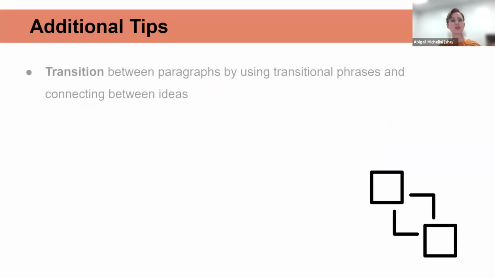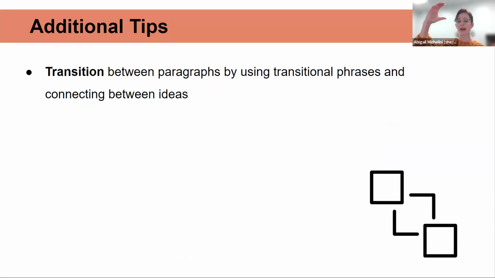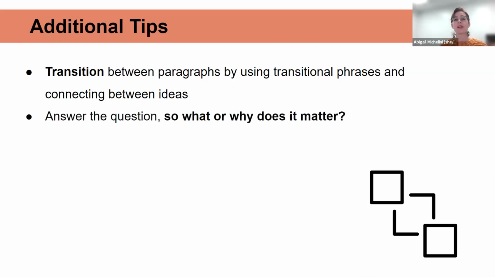Some additional tips as you go through this is to remember to transition between paragraphs. We didn't do that here because we only worked with one paragraph. But if I wrote another paragraph above it and another one below it, I need to transition by using transition phrases and connecting between my ideas to show the reader what the connection is and why these ideas are in this order. Okay. Secondly, make sure you answer that question, so what or why does it matter?